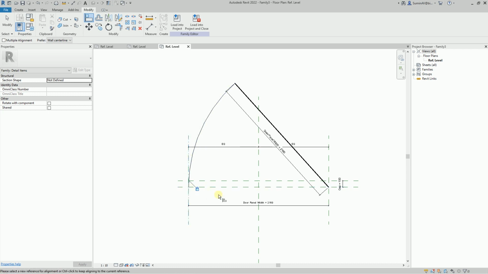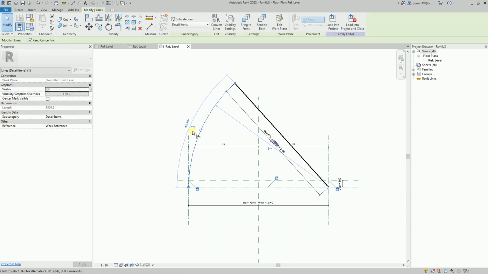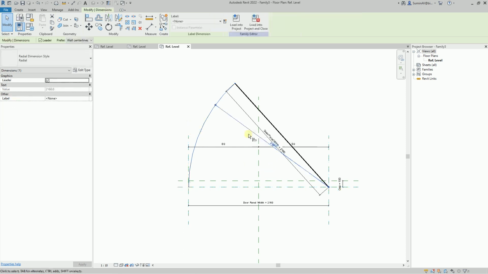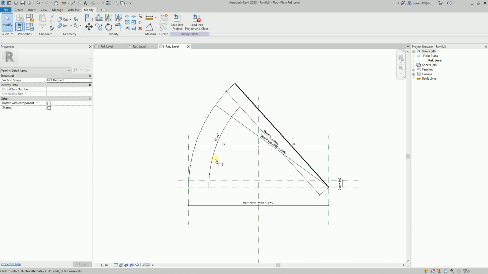You also need to specify the radius dimension for the arc. When selecting the arc, a temporary dimension will appear. Let's make it permanent and assign a parameter to it. We also need to create a parameter for the opening angle if we want to control it. To do this, construct an angular dimension between the door opening line and any horizontal plane. Let's assign the opening angle parameter to it.